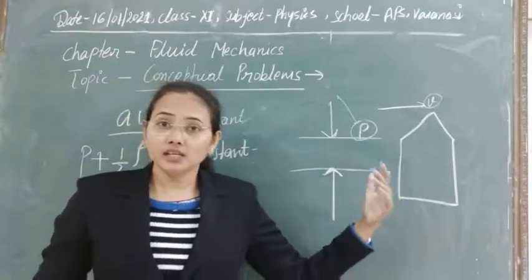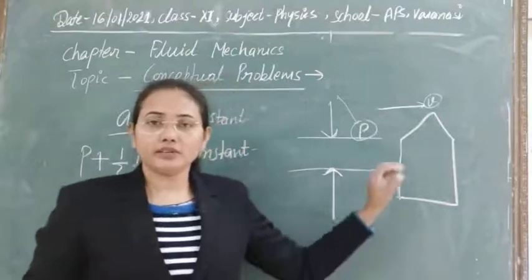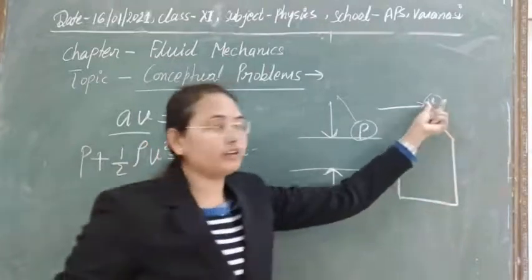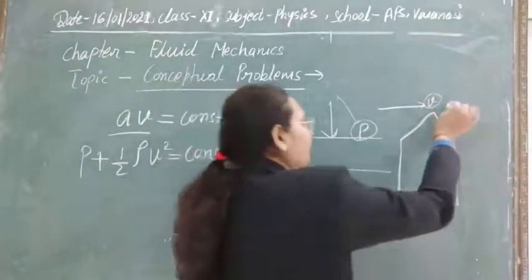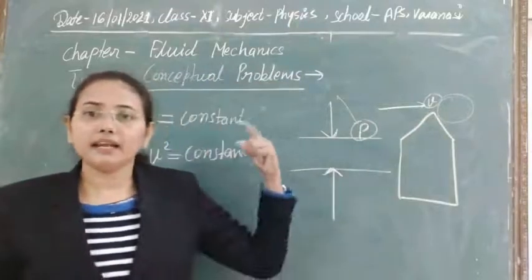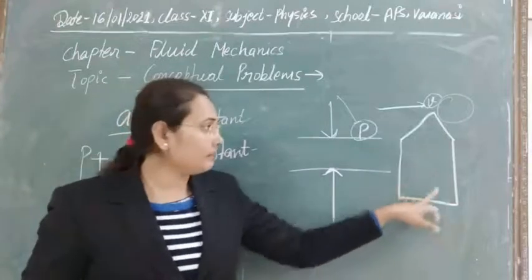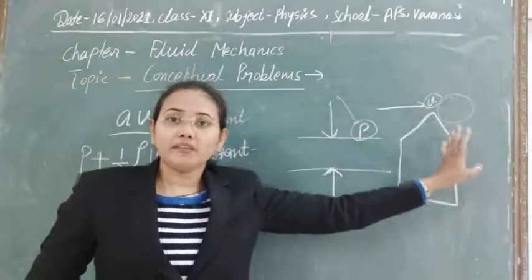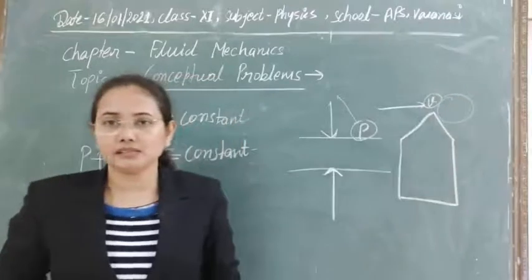We can understand some phenomena going on in our life, which is a very important application and conceptual question. If velocity is increasing, pressure is decreasing, so a low pressure region is created outside, but inside the hut the pressure is maintained at its original value. So again, to bring equilibrium, some pressure will be transmitted from high pressure to low pressure region.